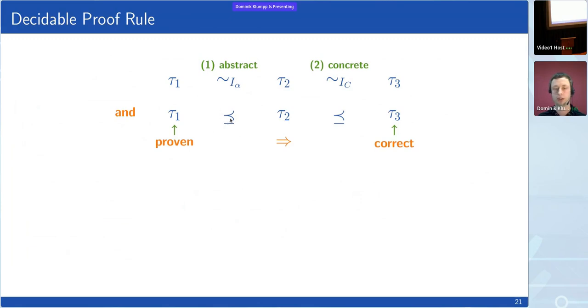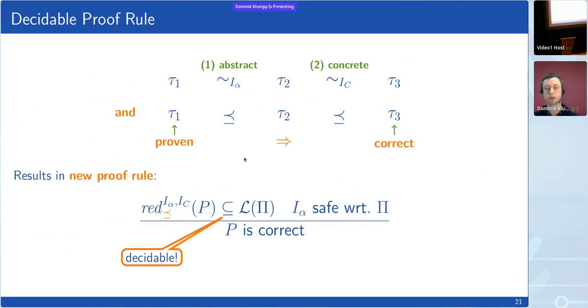So this is a lexicographic order on the traces, and our proof rule now demands not only that tau1 and tau3 are connected through these equivalence relations, but also that tau1 is less or equal in this order to tau2 is less or equal than tau3. If you're familiar with trace theory, we are essentially extending here the idea of lexicographic normal forms.